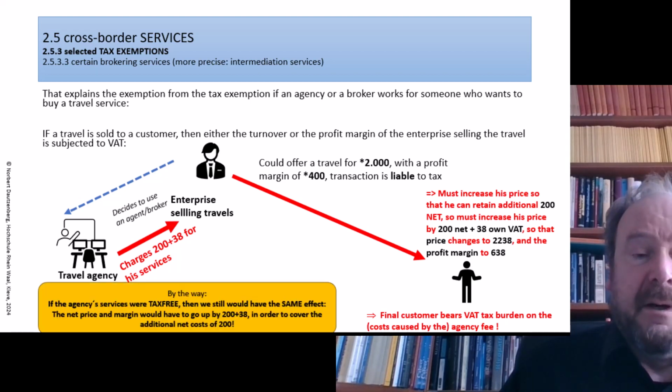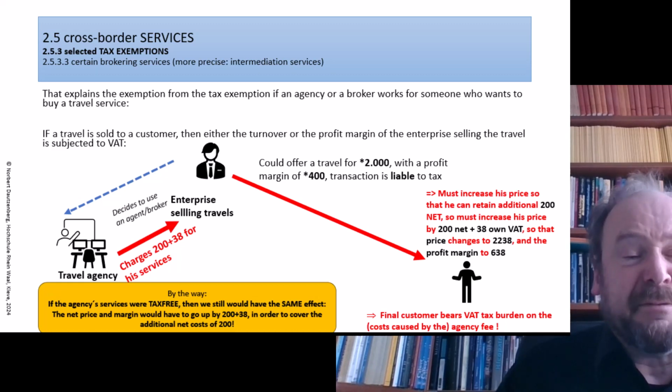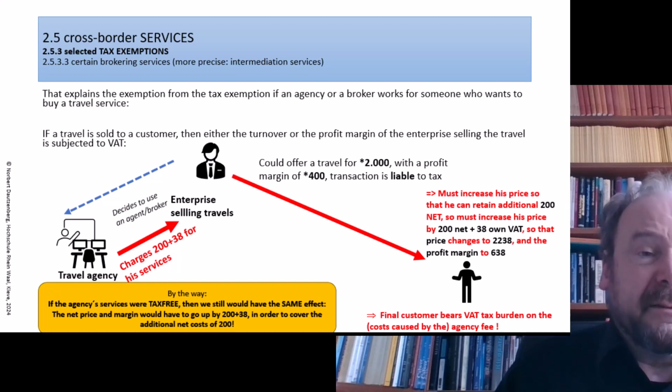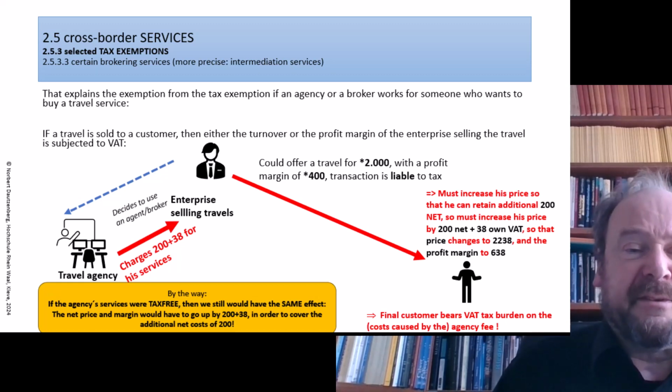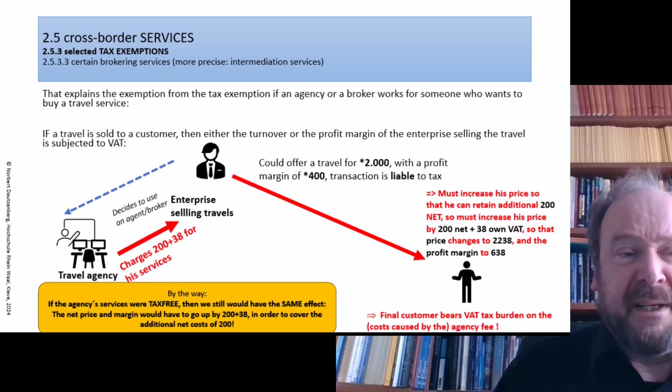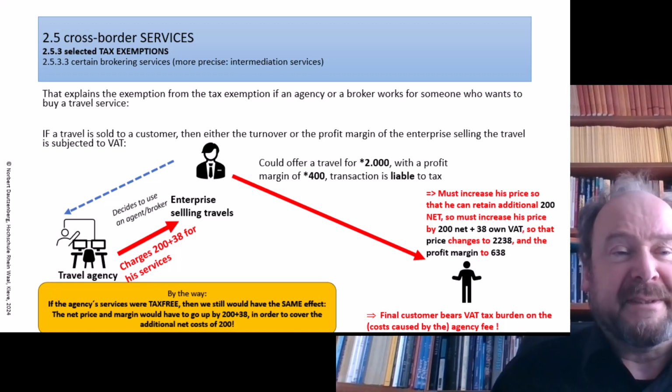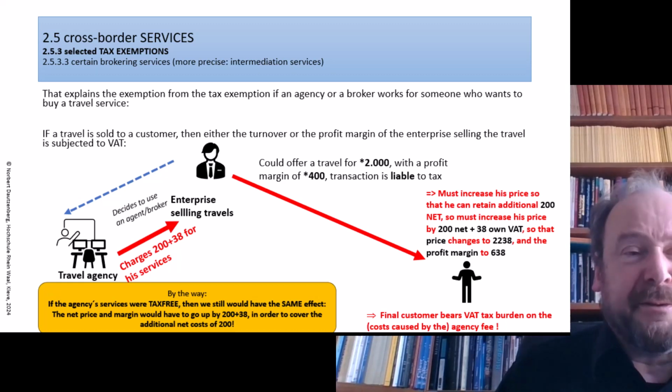And even if the agency service would be free of tax, we still would have the same effect, as the enterprise would have to cover the cost. The net enterprise margin would have to be increased by 200 net, so the gross price by 238. So the seller of the travel would not be able to sell to the customer without the cost of the agency being covered with tax.